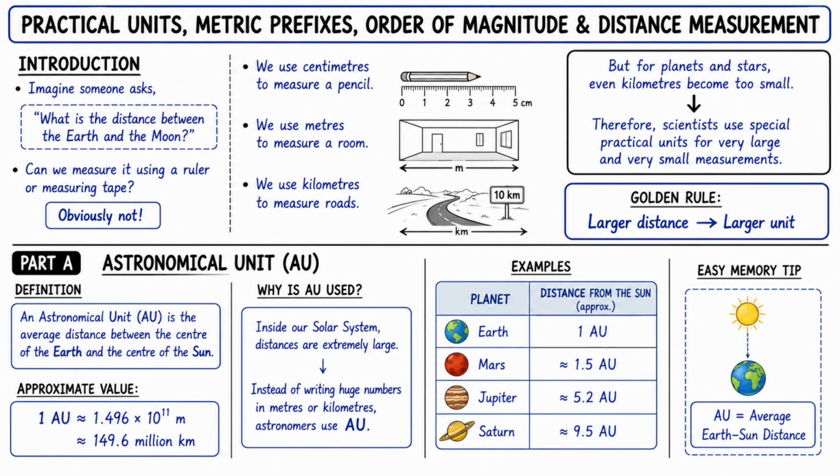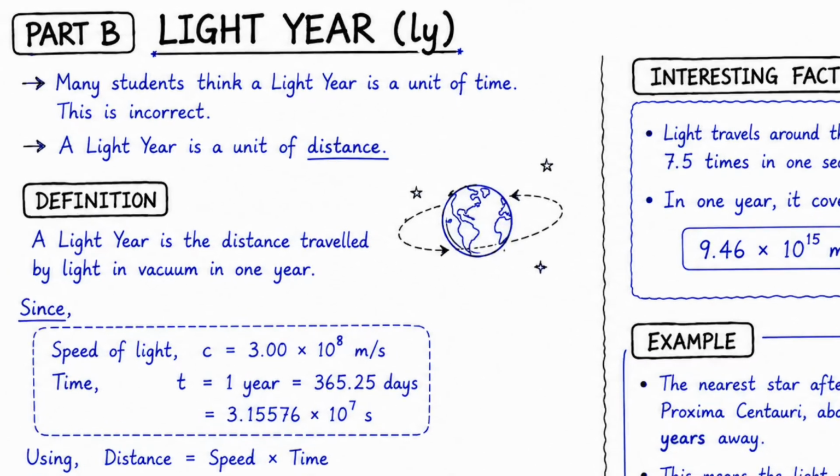So we were discussing this topic, and the next topic in this section is light year. Many students think light year is a unit of time, but light year is a unit of distance. It can be defined as the distance traveled by light in vacuum in 1 year.